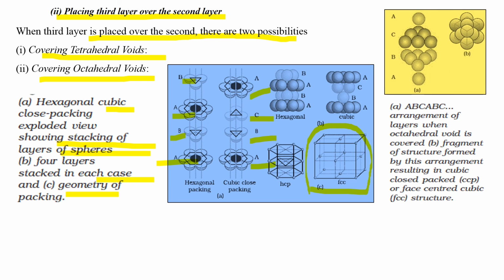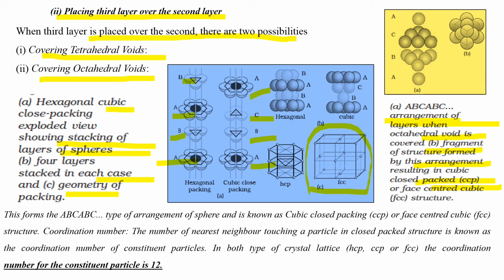And now ABC, ABC, ABCA. Arrangement of the layers when the octahedral void is covered, and the structure formed by this arrangement results in a cubic close packed or face centered cubic structure. In the ABC type of arrangement, the spheres are known as cubic close packed or face centered cubic structure.